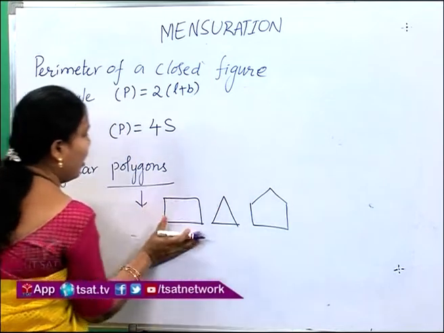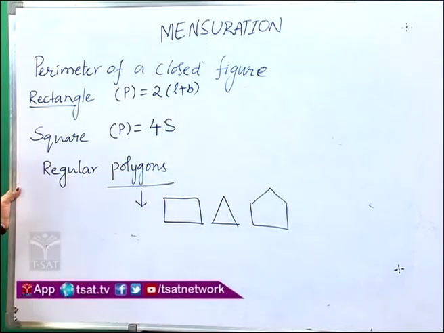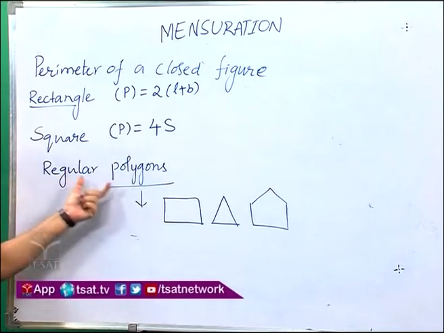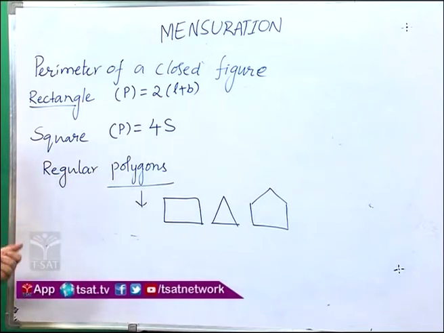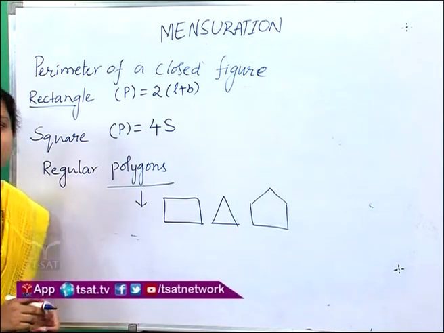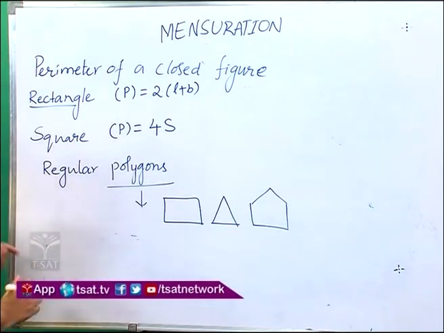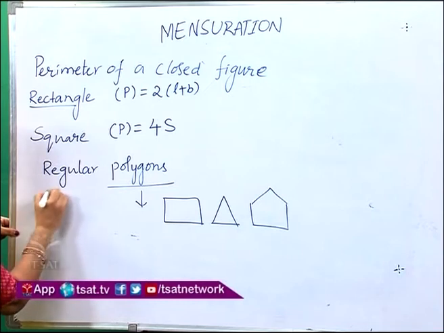All these are examples of polygons. If a polygon is a regular polygon, all its sides are equal in length and all interior angles are of equal measure, then it is called a regular polygon.